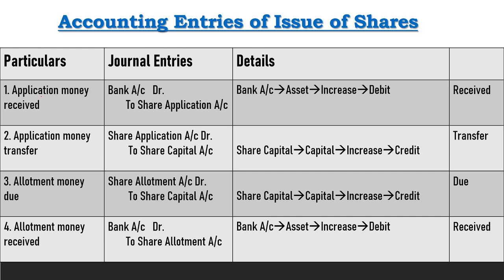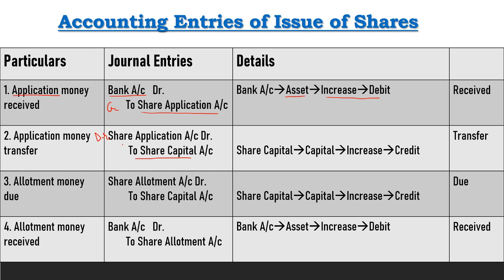When company invites the public to fill the application and purchase the shares of the company, then at the time of filling of application, the company receives application money. So here our entry is bank account debit to share application account, because bank account is increased due to receipt of application money, and it is an asset, and increase in asset is debited. Now when company receives application, then share application account is credited, and when share application amount is transferred to share capital account, then it is debited and share capital account is credited.